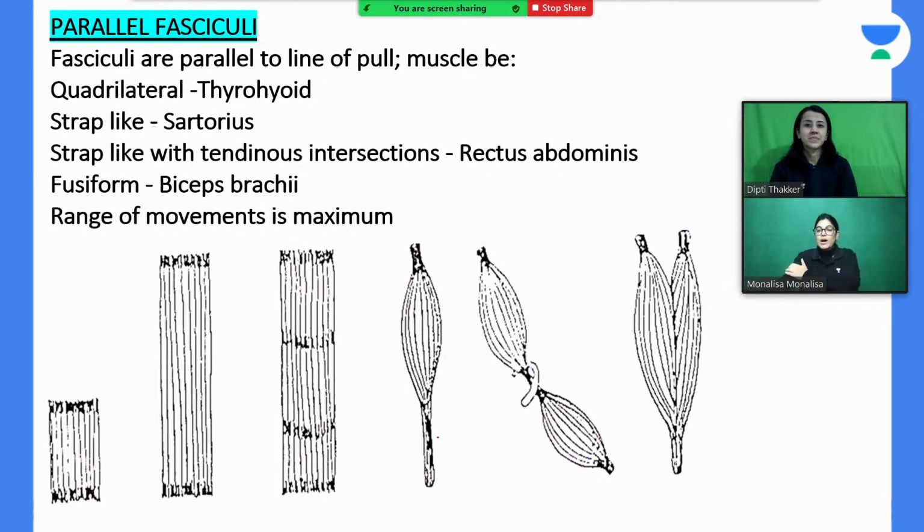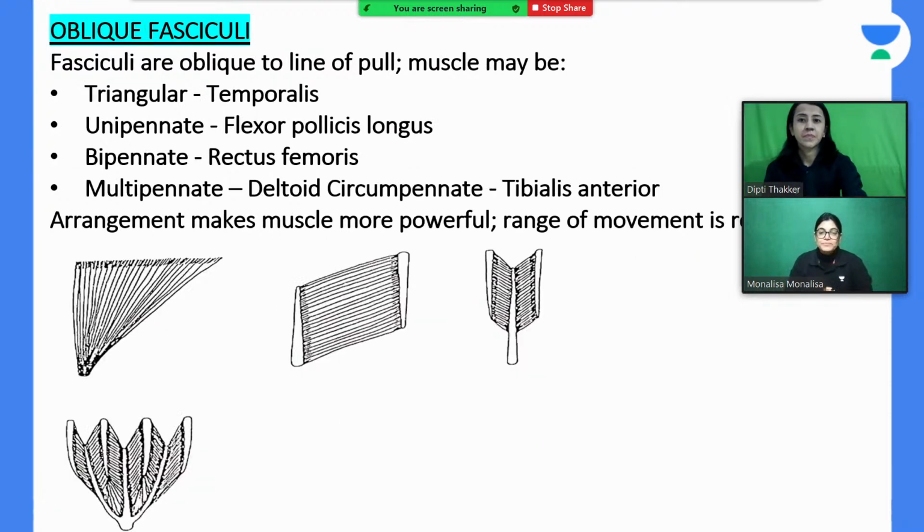Like for example, in the anterior aspect of the arm we have got biceps. You will see the belly is slightly enlarged. It is having a rounded or fusiform belly. So these parallel fasciculi are having a good range of movement, a maximum range of movement. Range of movement is proportionate to the length of the muscle fiber. So when the muscles are arranged in the parallel group, either quadrilateral, strap-like, with tendinous intersection, or fusiform, they have more range of movement. Various presentations have been shown to you. Let's move on to the next slide.